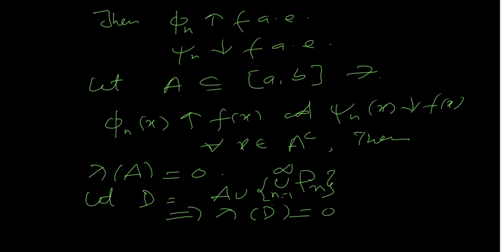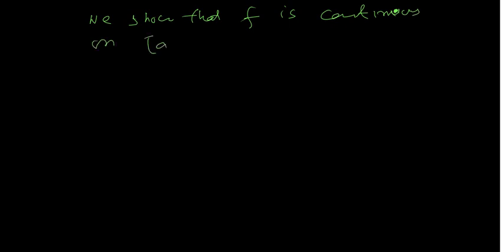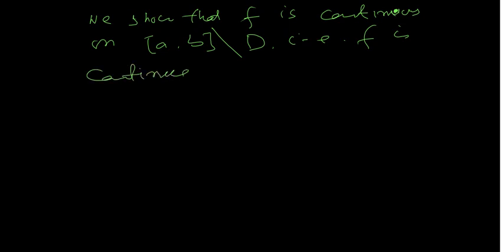Now we need to show that f is continuous. We show that f is continuous outside of D, that is, on [a,b] minus D. That means f is continuous almost everywhere.